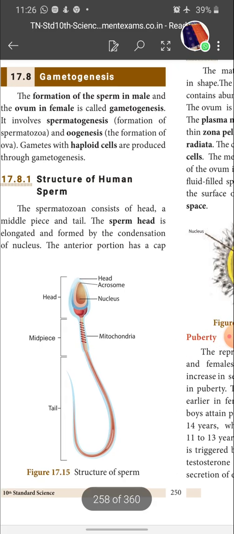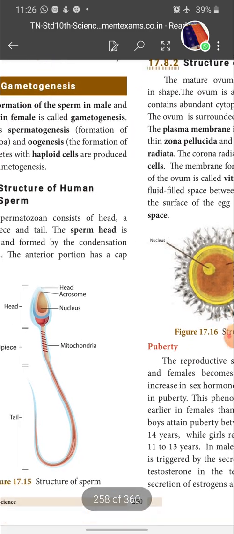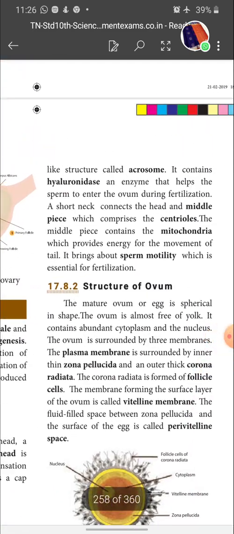Then the anterior portion has a cap-like structure, and that cap-like structure is called acrosome. What does it have? The acrosome contains an enzyme called hyaluronidase. What is its function? The hyaluronidase enzyme helps the sperm to enter into the ovum during fertilization. So this is the function of hyaluronidase.